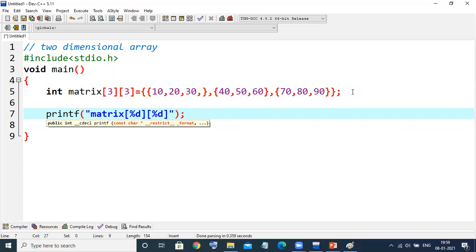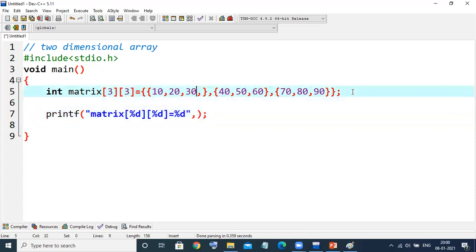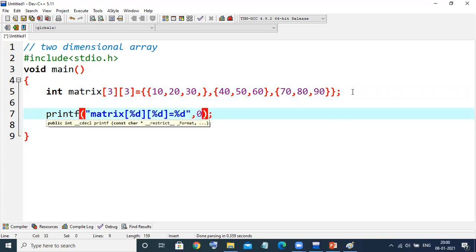I am taking a particular structure to better understand the representation. Okay, so for example, the initial value would be, if I want to see 0, comma 0, right? This is the first value. And what would be the value stored in that particular location? What do I need to write?